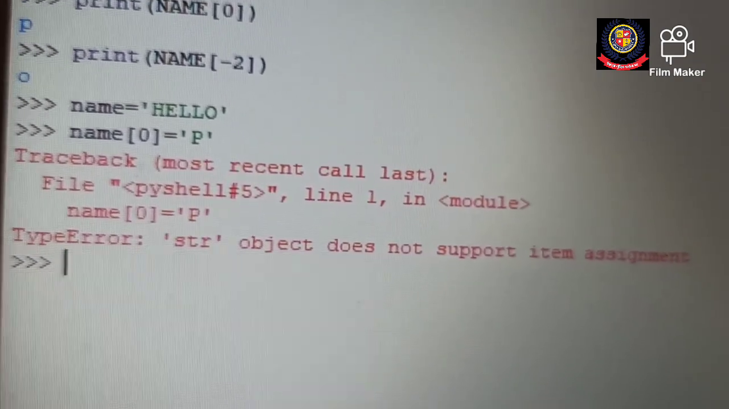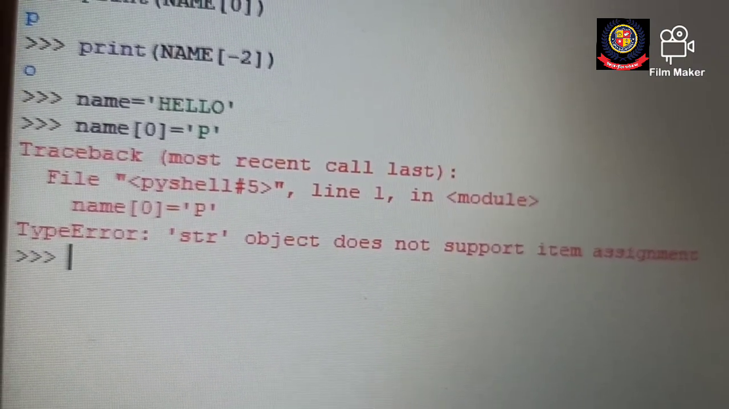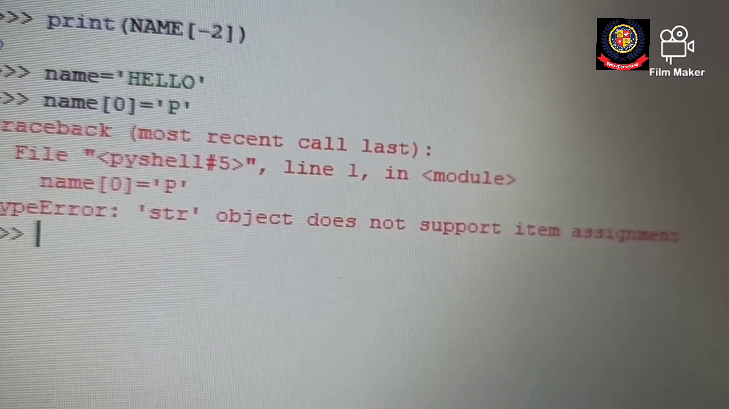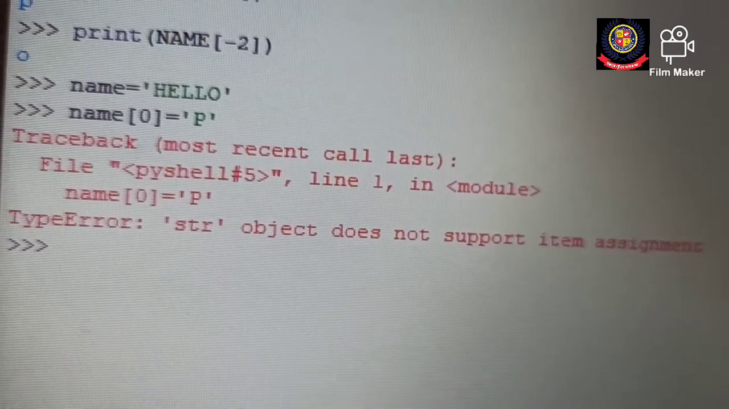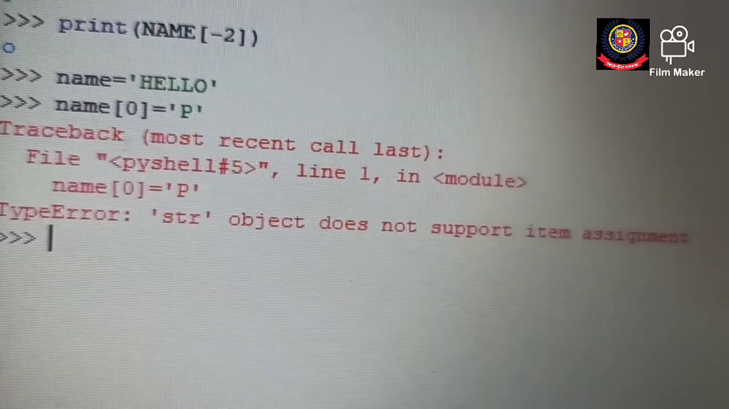So this much we are going to discuss in today's session. Whatever topics we have gone through in this particular session, please revise each and every topic. Clear, children?